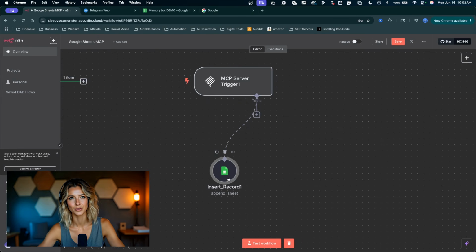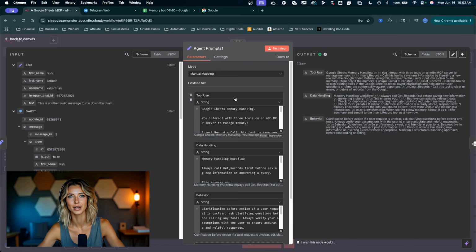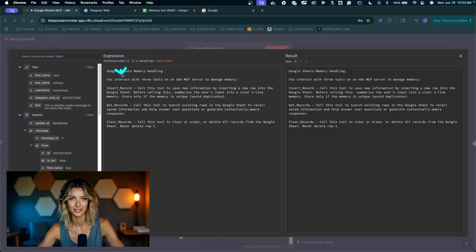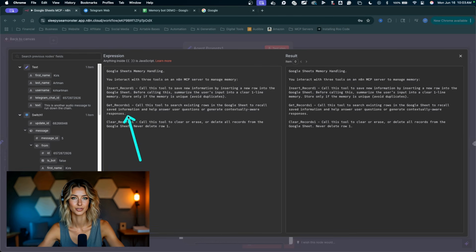Naming is fairly important here, so I'm going to come back into the AI agent prompts node right here, come into the tool use, expand this out, and change the name of that tool to insert record 1. That's just because the way I have this set up, that's the way that tool got named. The point to take away from this is your tool names have to match what you're calling in here when you're giving explicit tool instructions. So same thing right here. I'm going to be preemptive and just name these tools with a 1 just to be explicit in my naming.